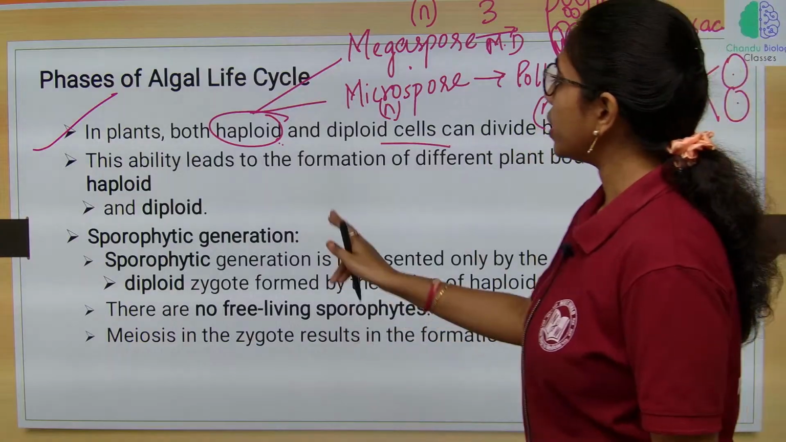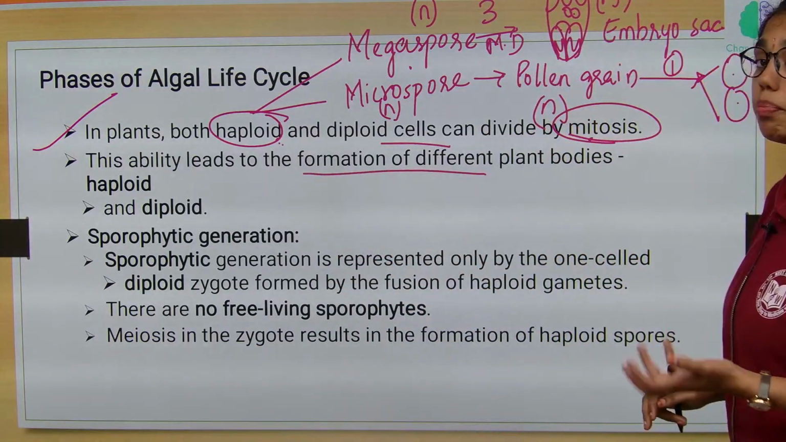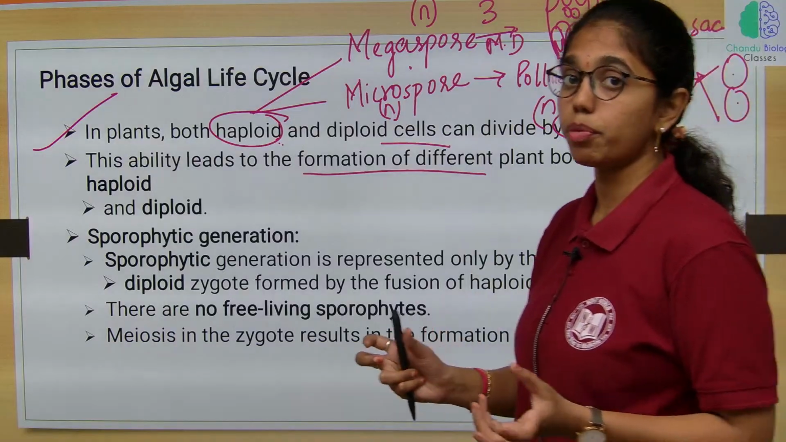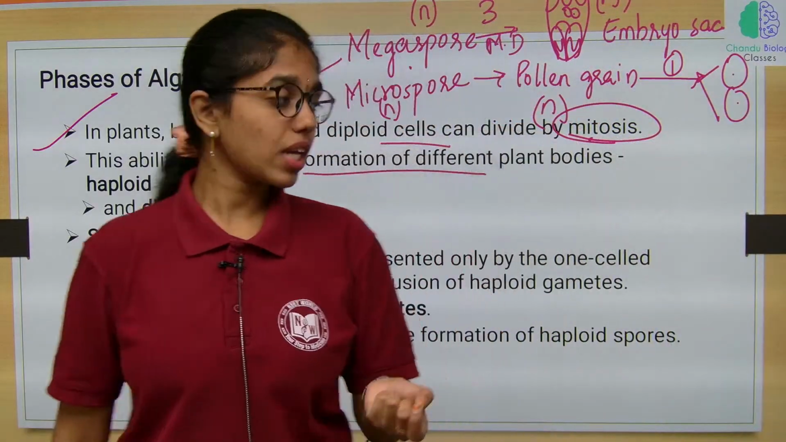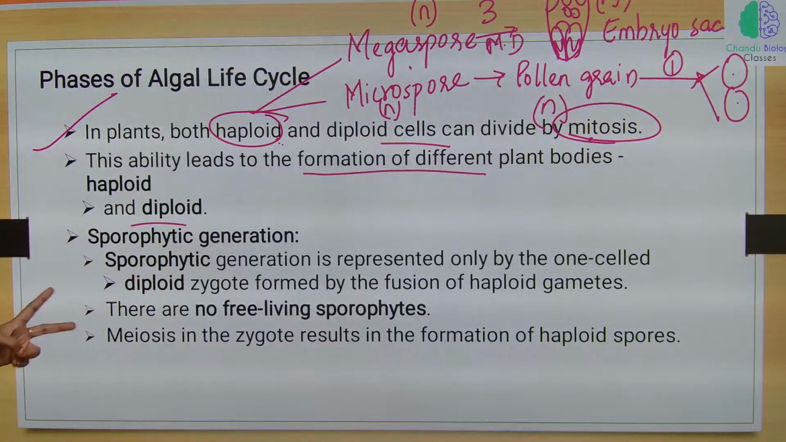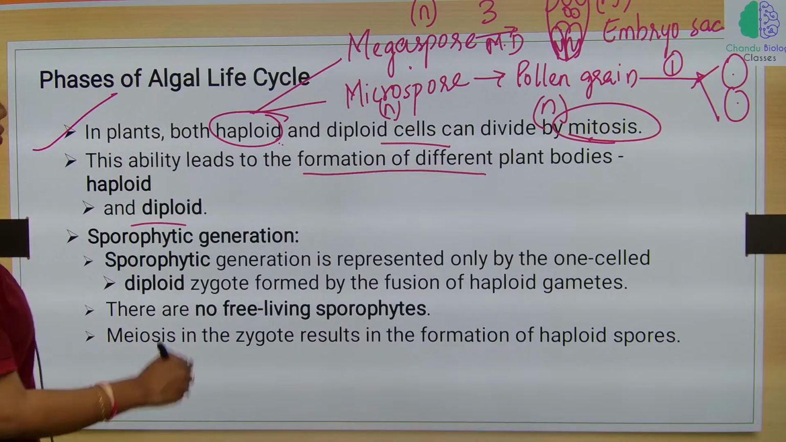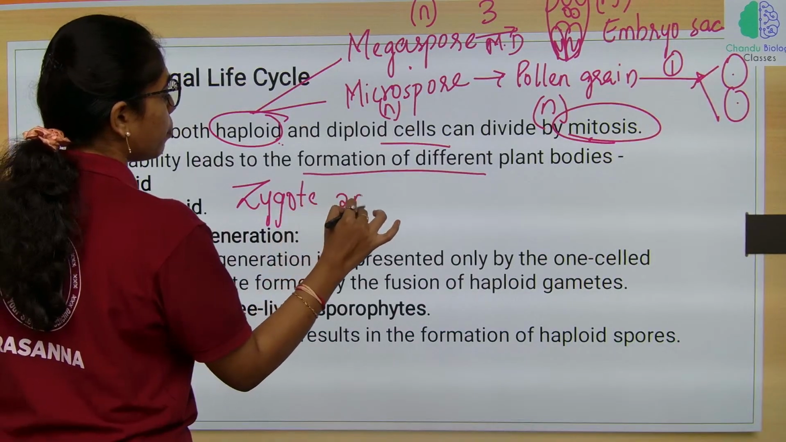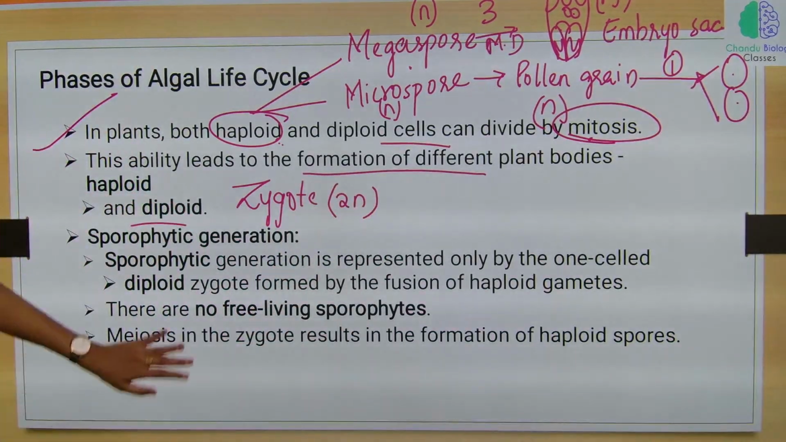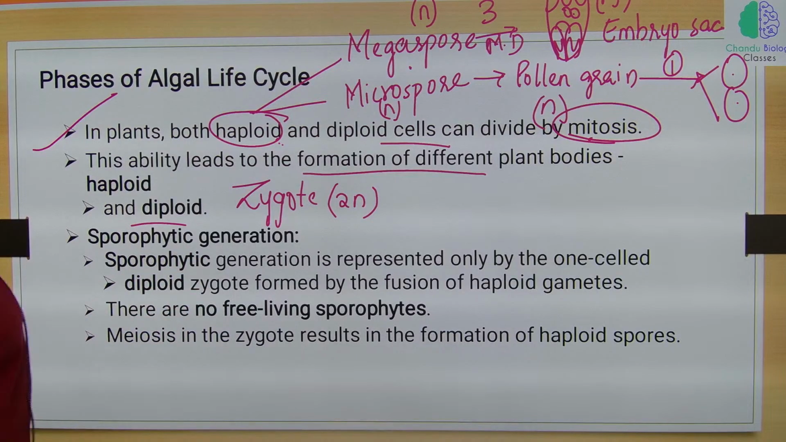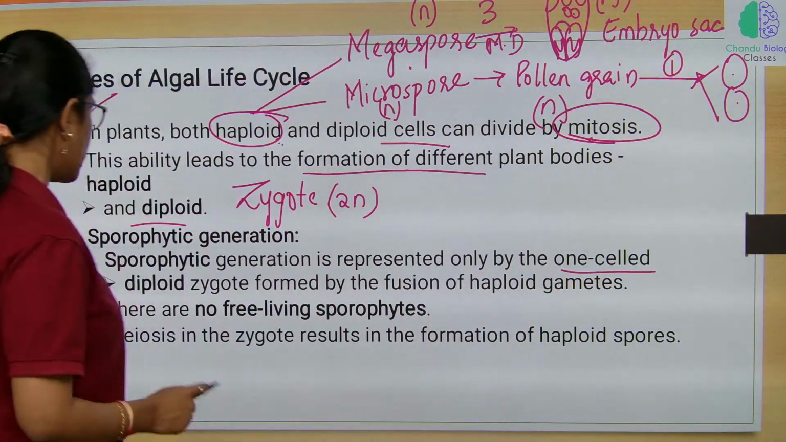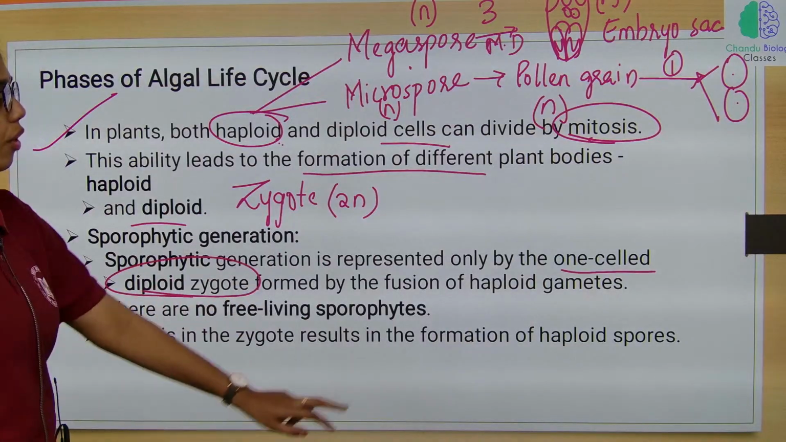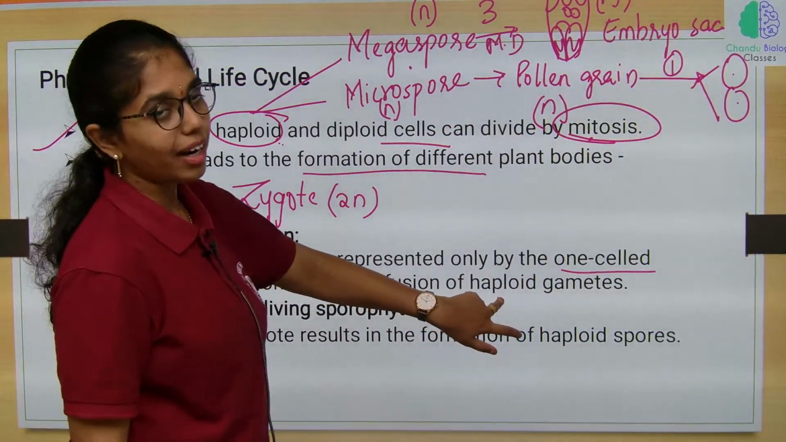Next, this ability leads to the formation of different plant bodies, both haploid and diploid. As such, in the life cycle of algae, we can exhibit 2 generations, haploid and diploid phases. But then, the only diploid cell in the life cycle of algae is the zygote. Once you look at it, the sporophytic generation is represented only by the one-celled diploid zygote formed by the fusion of haploid male and female gametes.